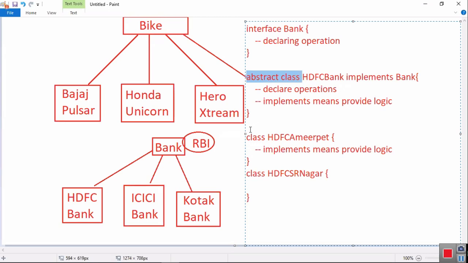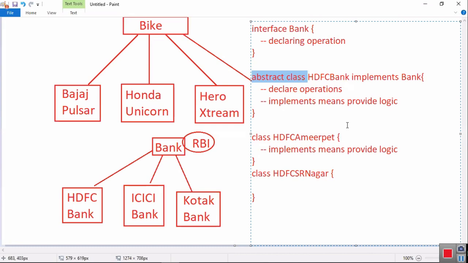I want to represent an object by providing partial implementation, meaning some of the operations declared, some implemented. Then in that case I must choose what type of class? Abstract class. Tell me, how many types of classes are there? We have three types of classes you have seen now: number 1 interface, number 2 abstract class, number 3 class. Whenever you use the word abstract class, then the plain class will be called a concrete class.